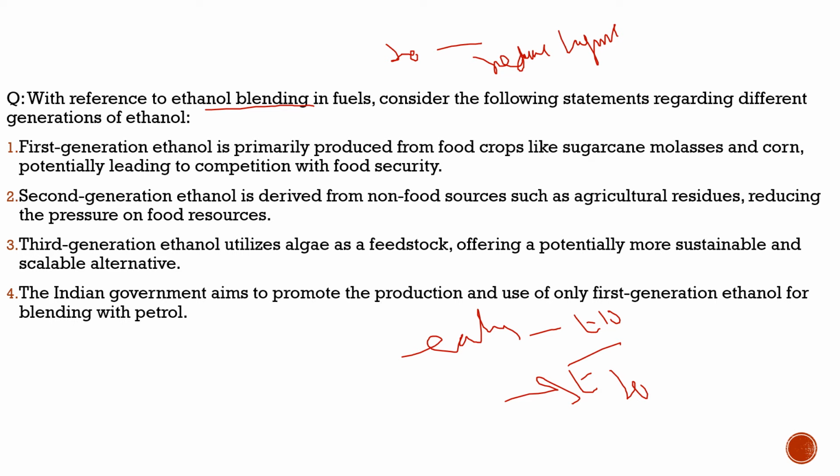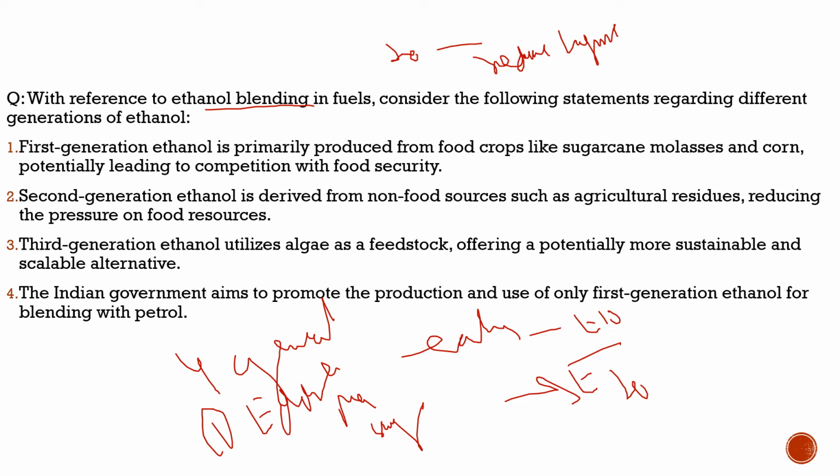So with respect to that, we have four generation ethanols that we need to understand, which can be important for your exams. In the first generation ethanol, we get ethanol from edible biomass. For example, sugar crops, wheat or rice. So this is the first. In the first generation, we get ethanol from the edible biomass.